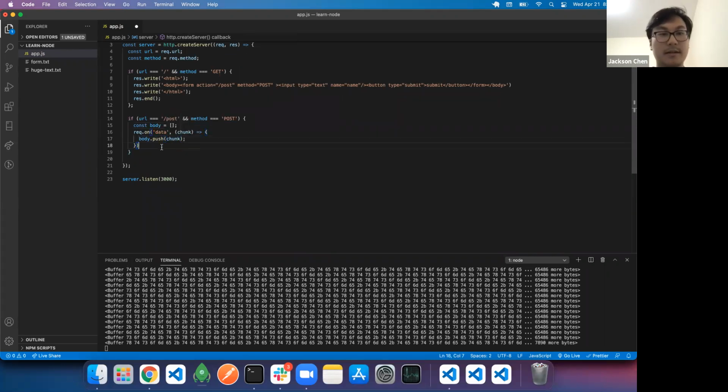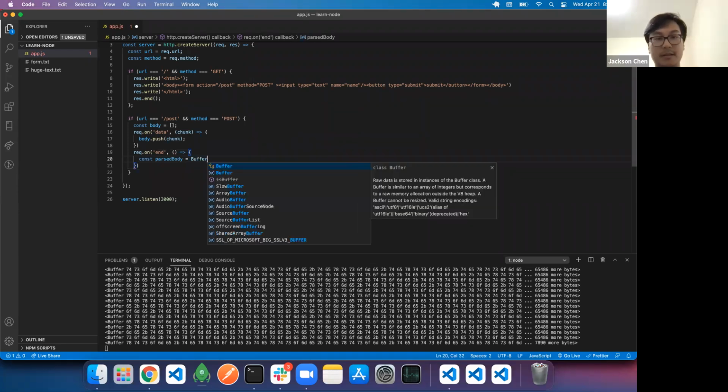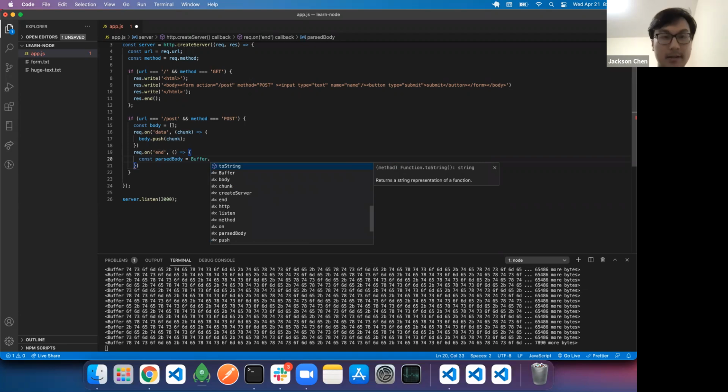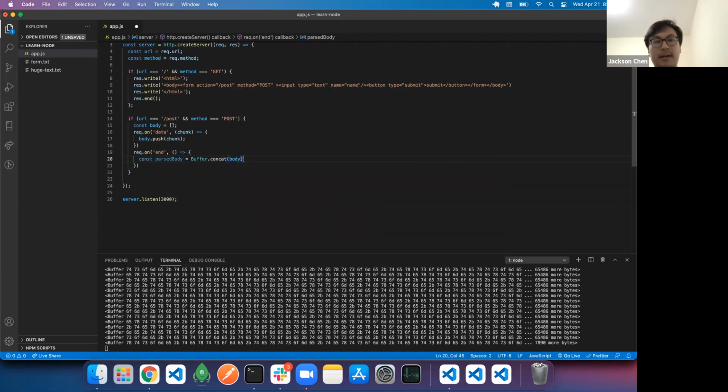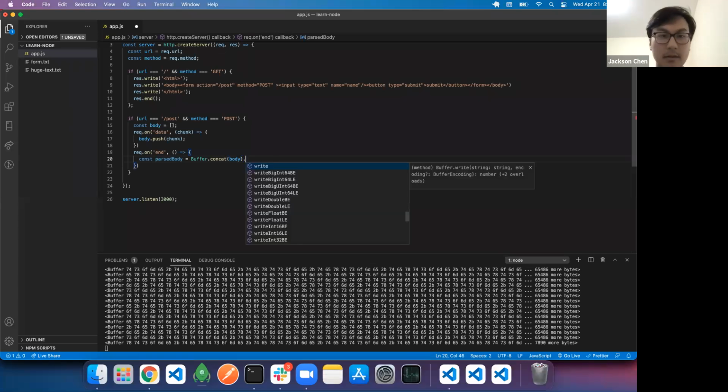So we'll push this, and then we can also add a new event emitter. So on end, when we're done receiving all the data, we can do something like parse body equals buffer. This is an object that's provided by Node globally. You don't have to require this. So buffer concat body. We're going to concat everything inside the body, which is an array with chunks or buffers.